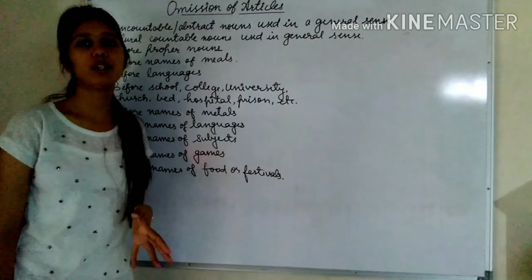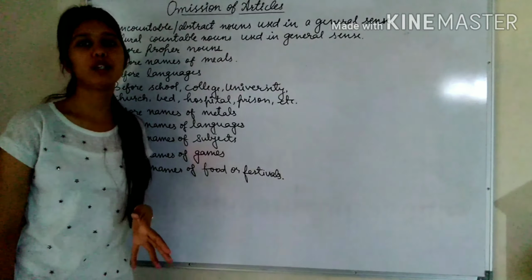For example, honesty is the best policy. Now honesty is an abstract noun, so before it we will not use any article.